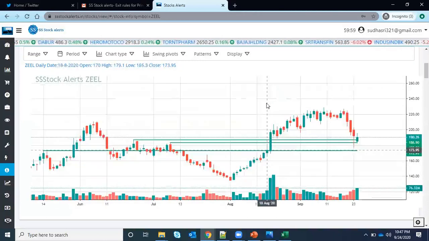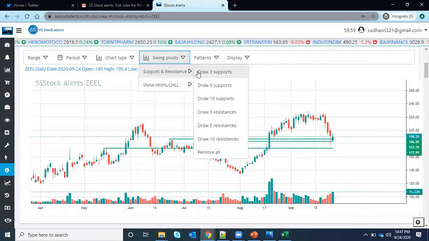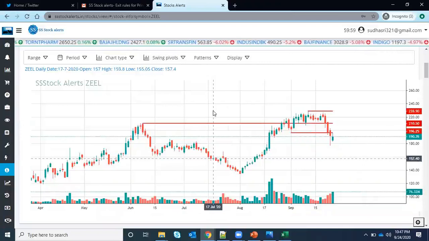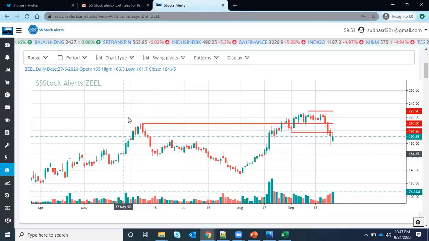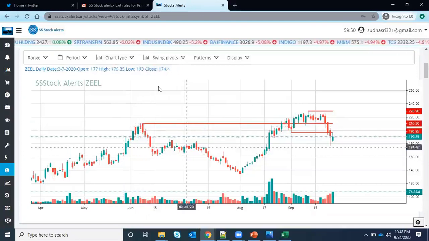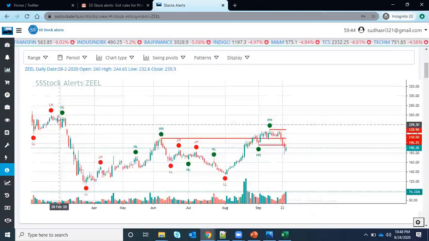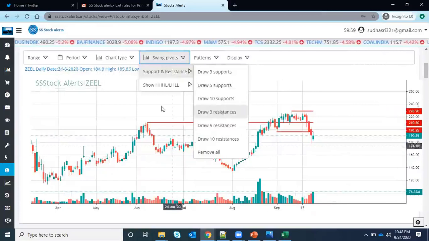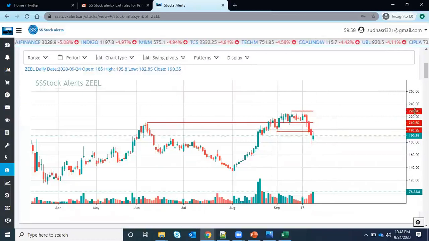Okay, and let me just select. Okay, and the next thing is I will clear it off. I want to see the resistance, just go here and select three resistance. Anybody who already has good knowledge can easily draw the lines. But when people are new, they will not think they have to draw from here, and they want to draw from this area. So you no need to remember all those things, just click on this resistance. Automatically you can see these red lines, the prices will be highlighted here. So this is the first resistance, second resistance, third resistance.